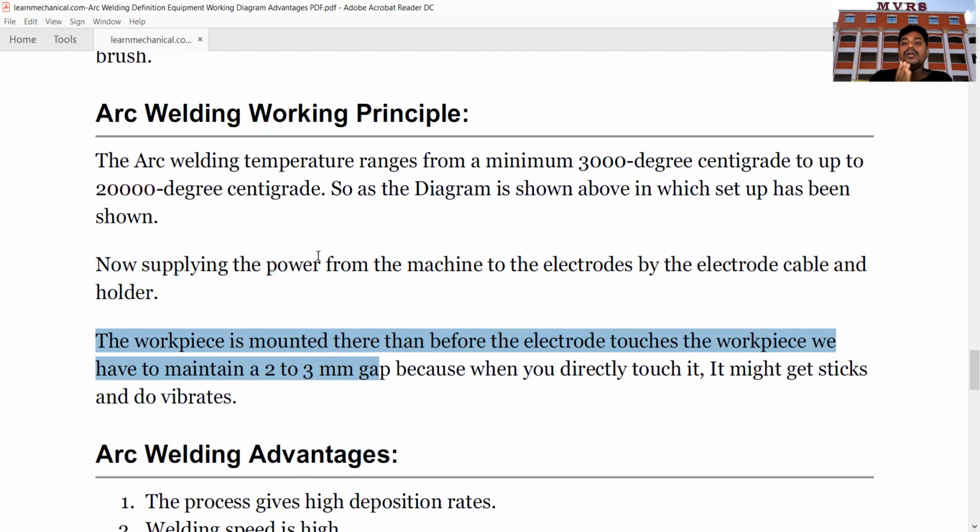Working principle is very simple. What we are doing is we are taking a DC or AC machine and we are connecting the cables, one cable to the electrode and another cable to the workpiece. Whenever you switch on this machine, electricity passes through both the cables and thereafter the fusion process takes place and the welding or the joint takes place there.